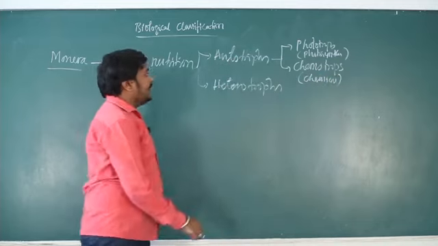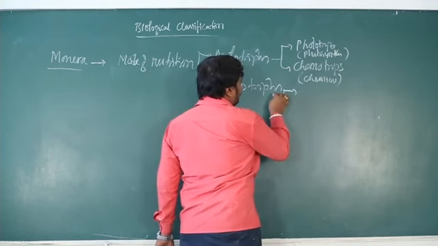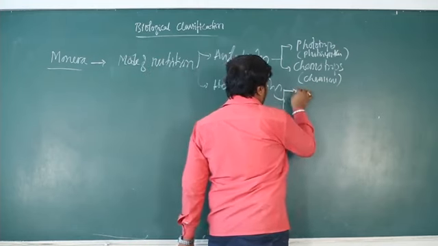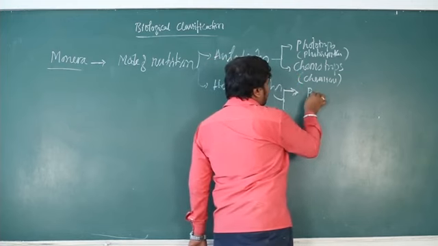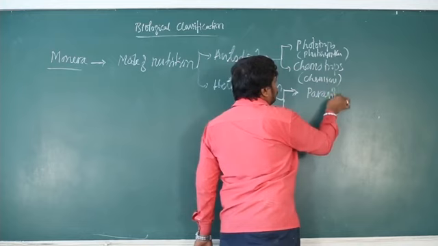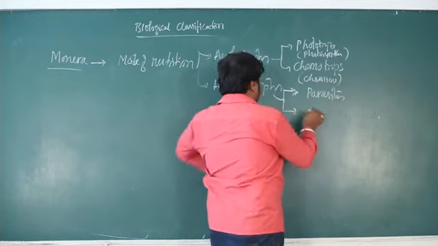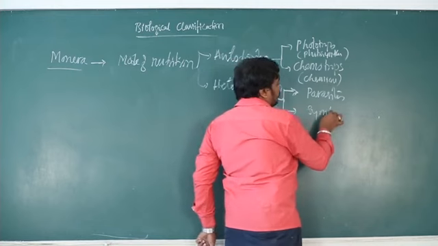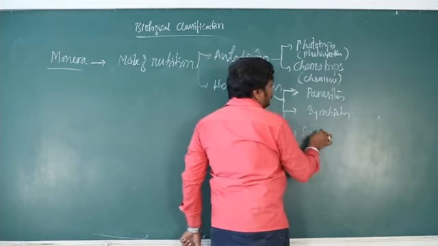Okay, then the heterotrophs, there may be heterotrophs, they may act as parasites, they may act as symbionts and saprophytes.